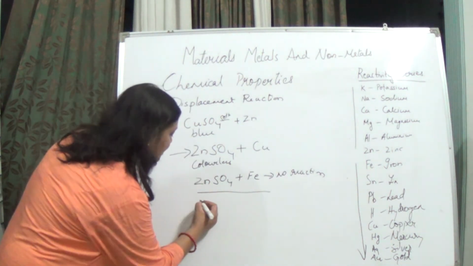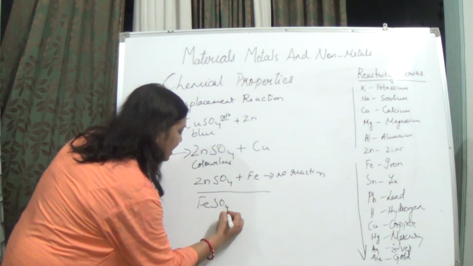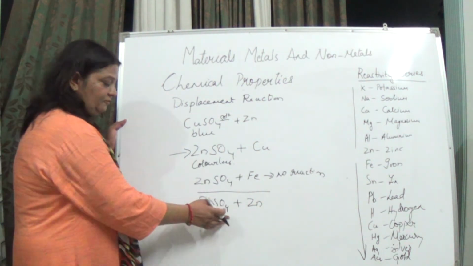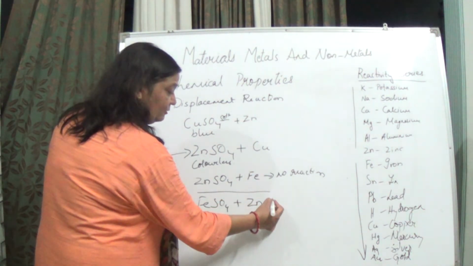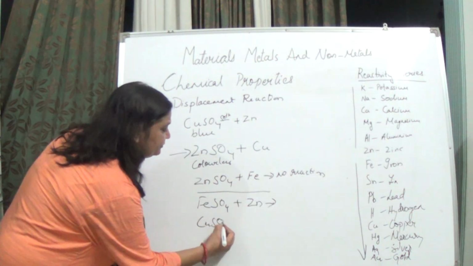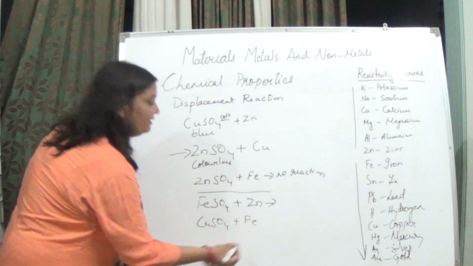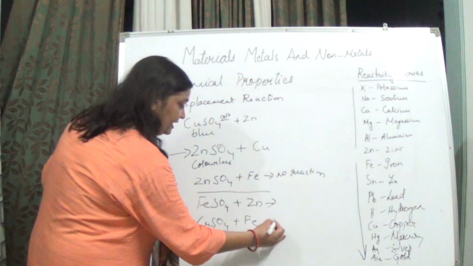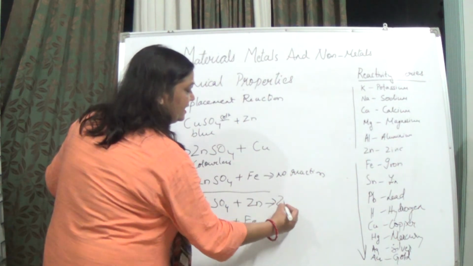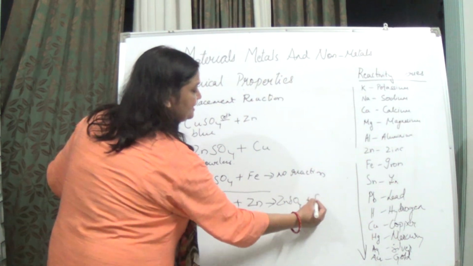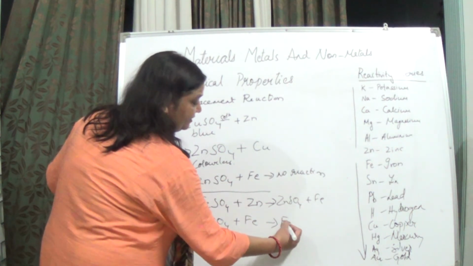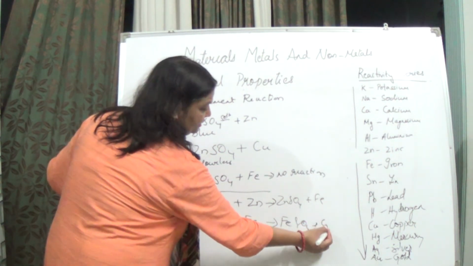If we have taken FeSO4 and we have added zinc to it, now what will happen? Will there be a reaction? Yes, there will be a reaction. If we have taken CuSO4 and we have added iron to it, will there be a reaction? Yes, there will be a reaction. Here zinc sulfate will be formed and iron will be released: ZnSO4 plus Fe. Here with CuSO4, what will you get? FeSO4 plus Cu.